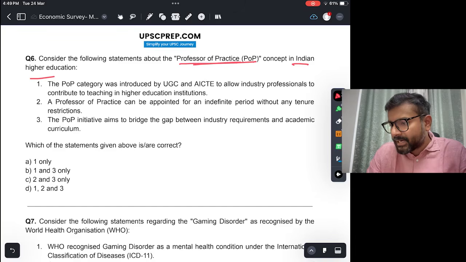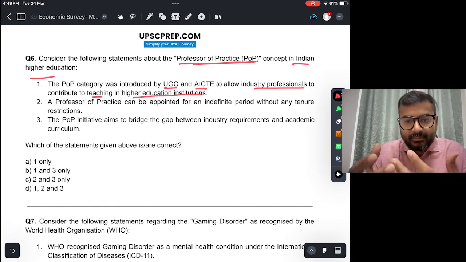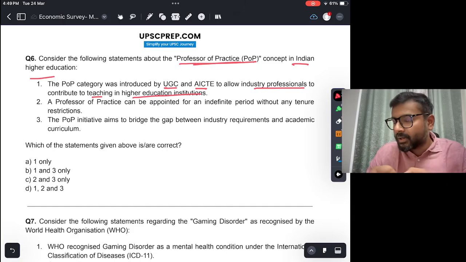The POP category was introduced by UGC and AICTE to allow industry professionals to contribute to teaching in higher education institutions. Okay, so professor of practice means people who are practicing in the industry, who are not just teaching in institutions, colleges or universities, but are actually professionals involved in the sector, who are practicing or doing some business, and from time to time can come to the colleges and give their practical experience to the students.